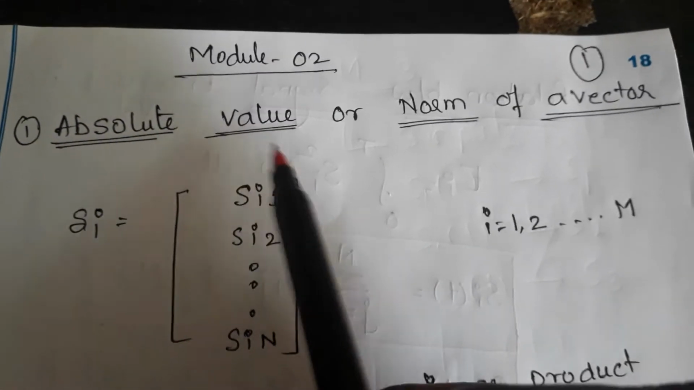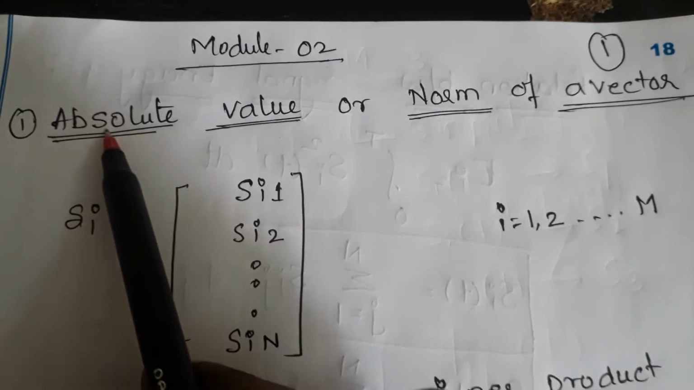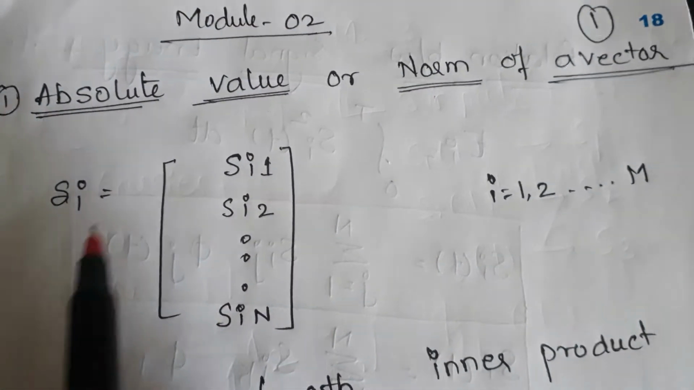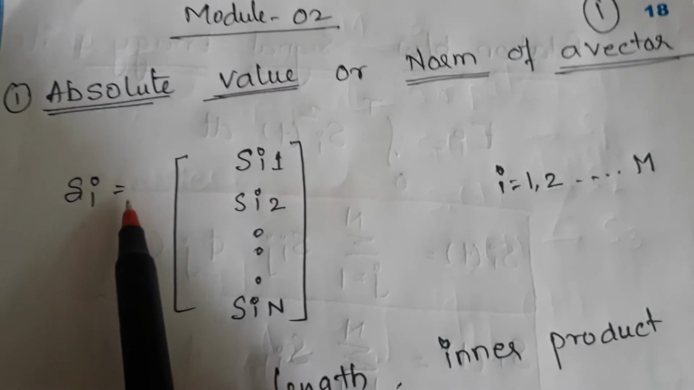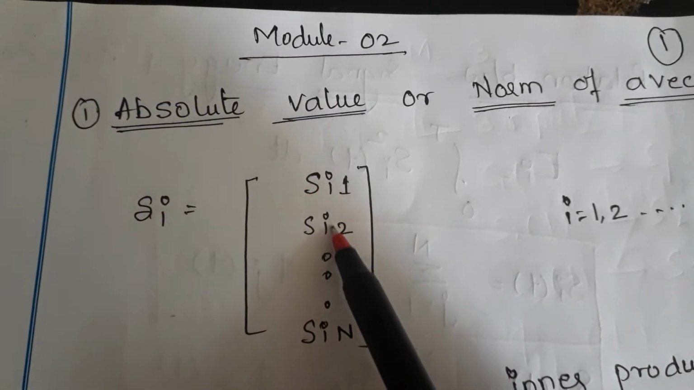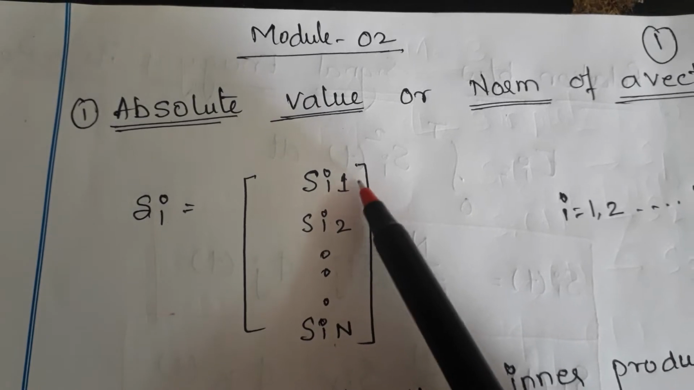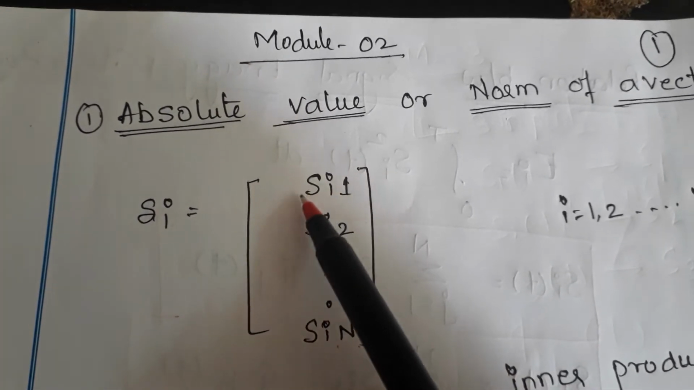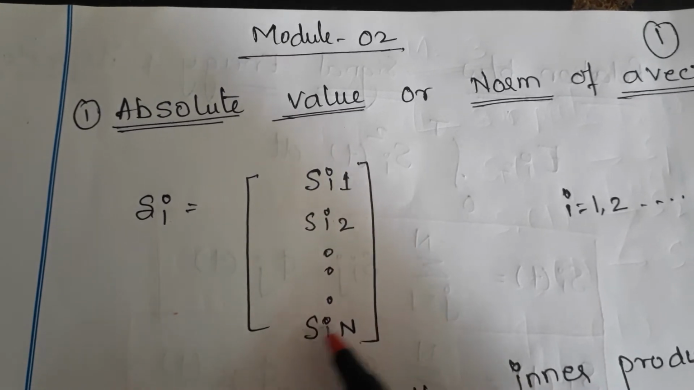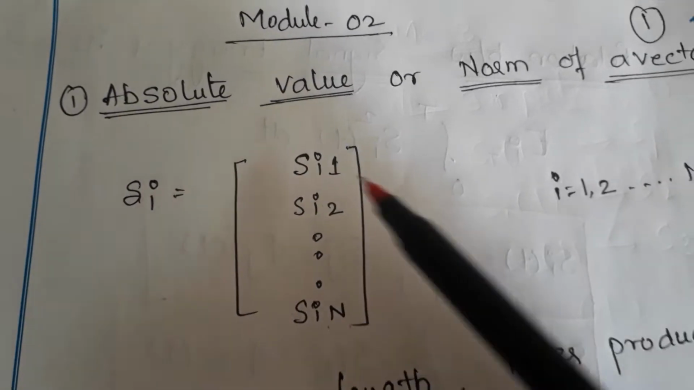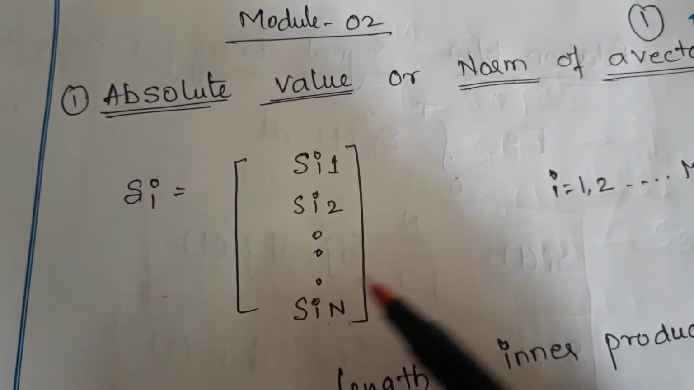Good morning, students. I am going to start with the next topic, absolute value or the norm of the vector. I have already defined Si. Si is a vector, and I have taken the values as 1, 2 to N, meaning Si1, Si2, SiN. You are familiar with these terms. So how many terms have I got? I have got N terms.